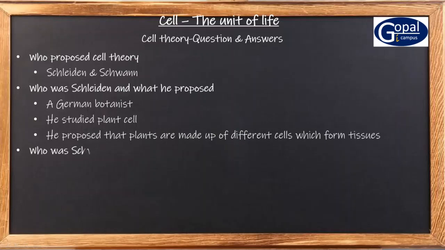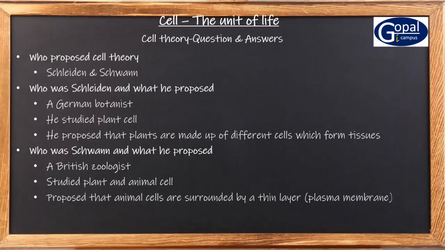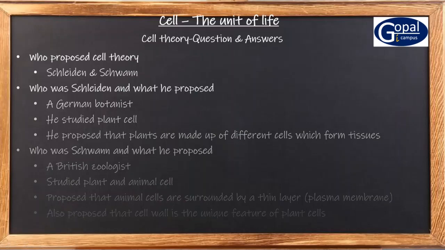Who was Schwann and what did he propose? Schwann was a British zoologist. He studied both plant and animal cells. And he proposed that all cells are surrounded by a thin layer which is now called plasma membrane. And cell wall is the unique feature of plant cells. That statement was also given by Schwann.